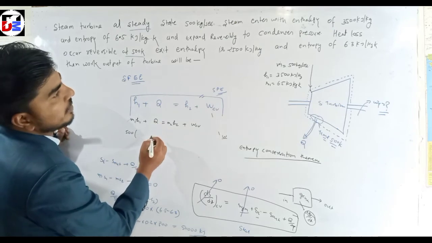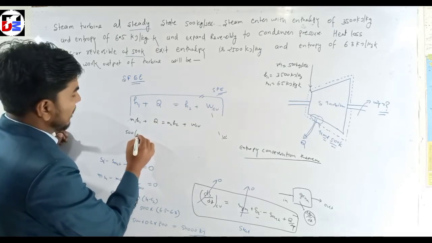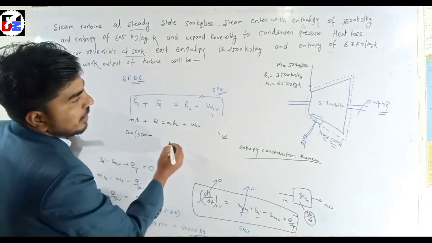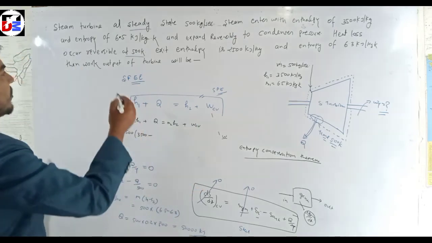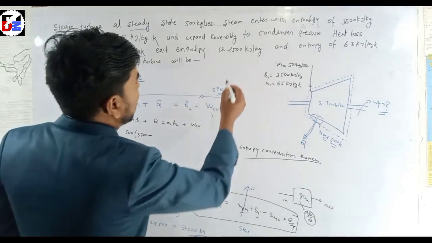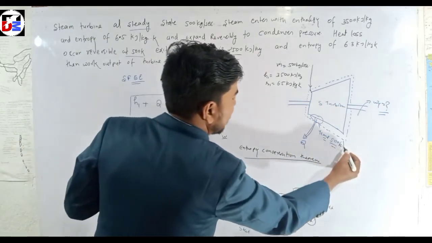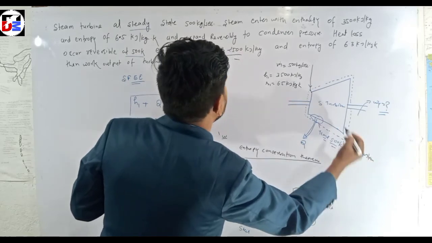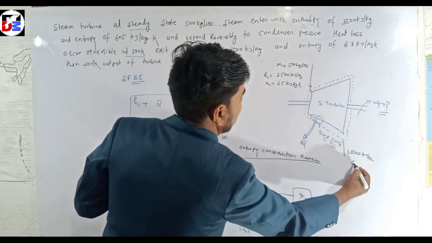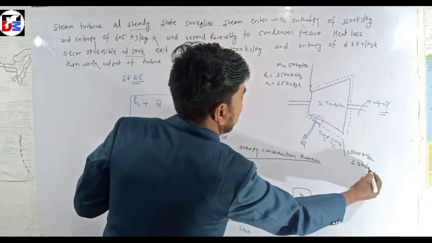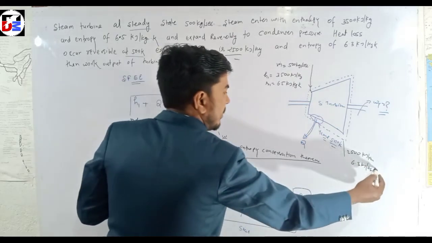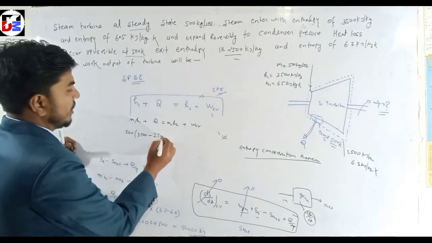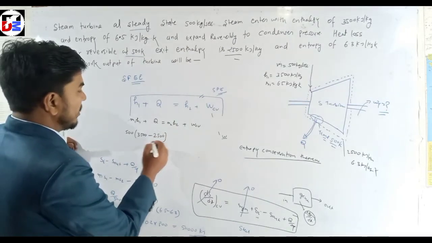H1 is given as 35 and h2 is also given as 25 kilojoule per kg, and s2 is given as 6.3 kilojoule per kg Kelvin. Now we put in the values.